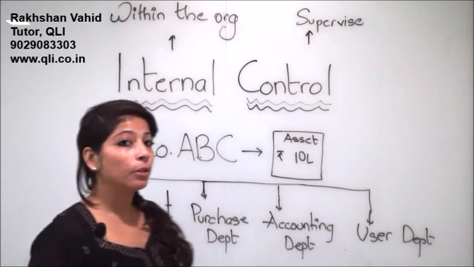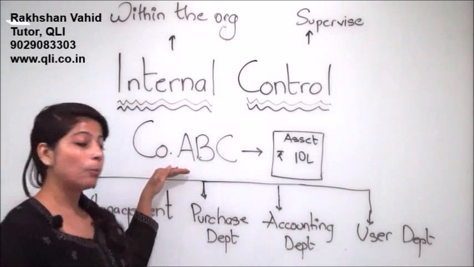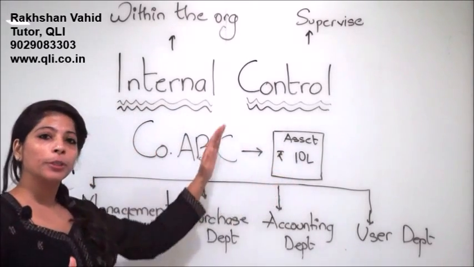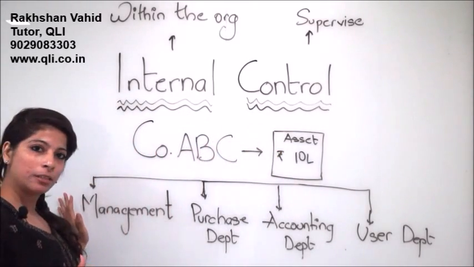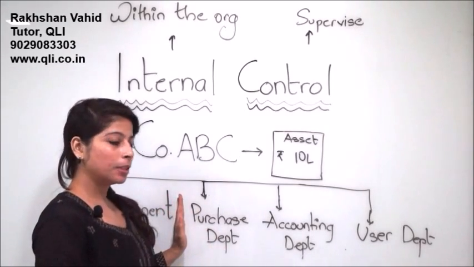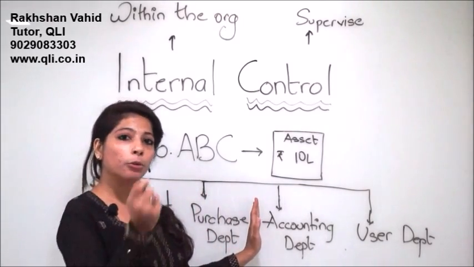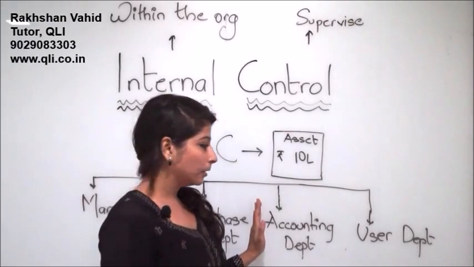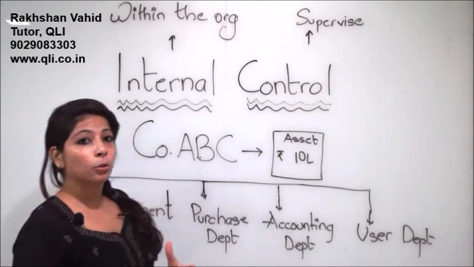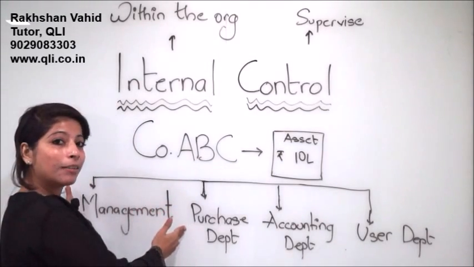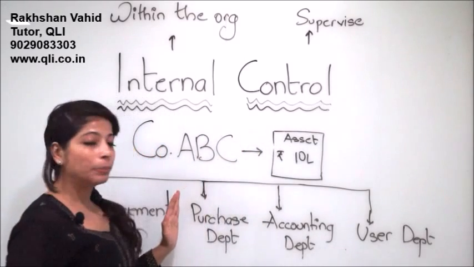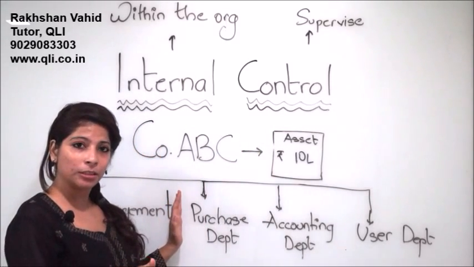So I take an example of company A, B and C, and they want to purchase an asset worth rupees 10 lakhs. Now the decision of purchasing the asset was taken by the management, which directed the purchasing department to purchase the asset, the accounting department that actually notes the assets down in the books of accounts, and finally the user department. So what is an internal control is that the decision taken by the management to purchase the asset worth rupees 10 lakhs was actually purchased by the purchasing department first.